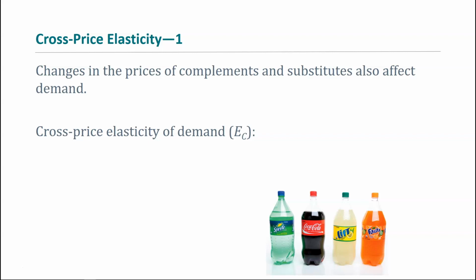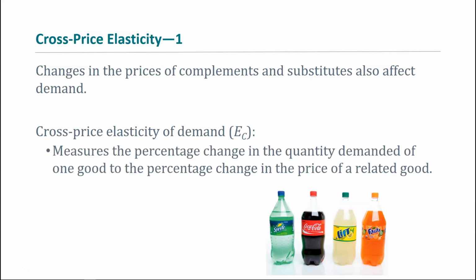So if the price of one soda goes up, then you'll switch your behavior because there are substitutes. There are other sodas that you can buy, so you'll demand more of other sodas. So cross-price elasticity of demand measures the percent change in quantity demanded of one good to the percent change in price of a related good. So we know that when the price of a related good changes, it will tend to change our demand for a good, right? Cross-price elasticity of demand helps us answer how much.